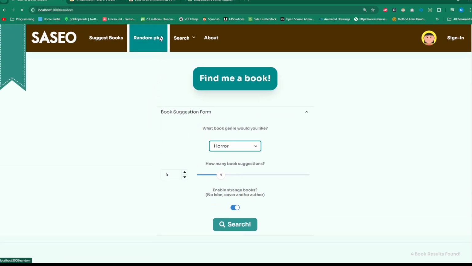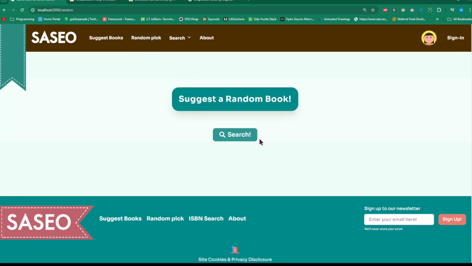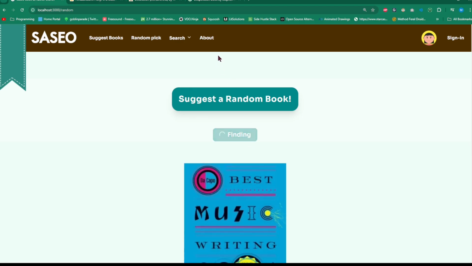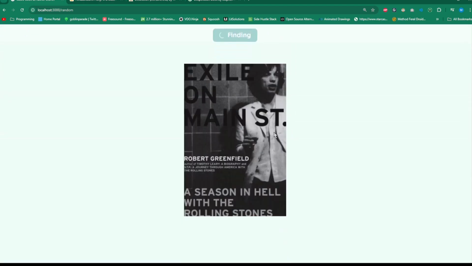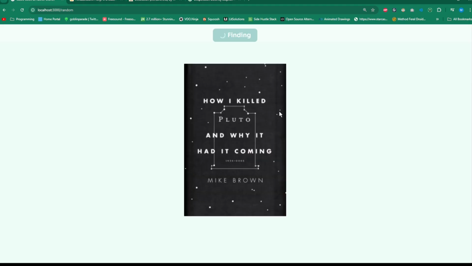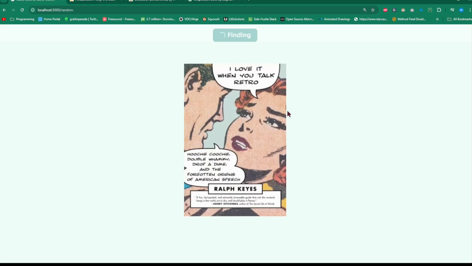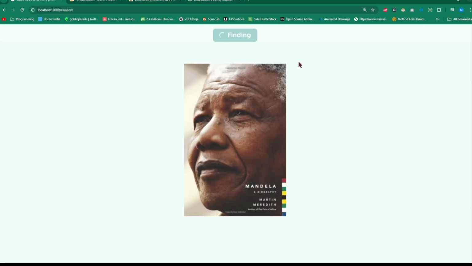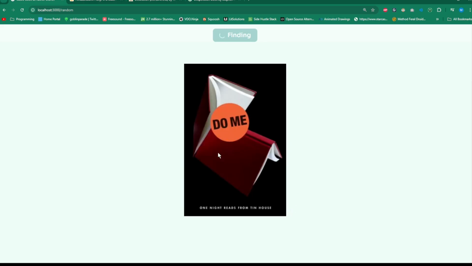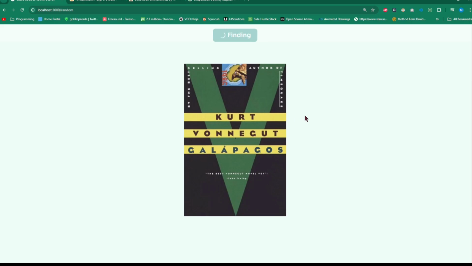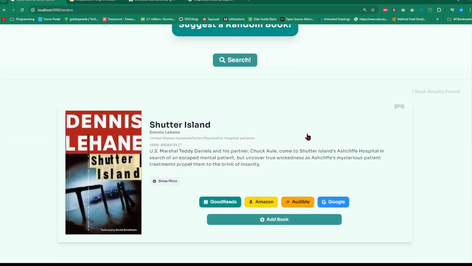Let's go to random pick. And essentially it's pinging the OpenLibrary API like as if it was to suggest books. But what we do is that we pick a random genre and suggest one book from that genre. And this little section here is not being called from the OpenLibrary API. This is a gif that I created, so I don't cause too much of a damper onto the OpenLibrary API.